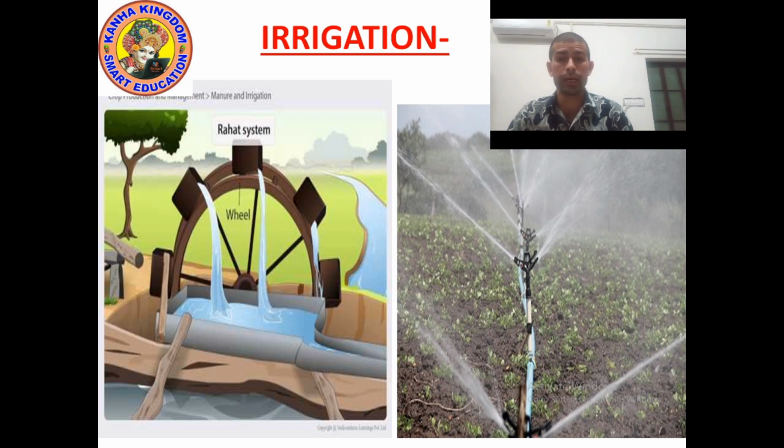It is useful for uneven land. Actually, there are perpendicular pipes having a rotating nozzle, a moving nozzle which moves in all directions, which sprinkles the water as if it is raining. So nowadays we use modern irrigation processes. What is irrigation? The process of supplying water to the crops at different intervals is known as irrigation. Understood? Now let's move on to the next point.